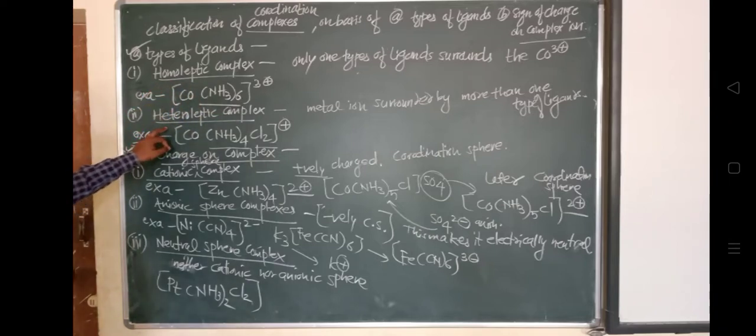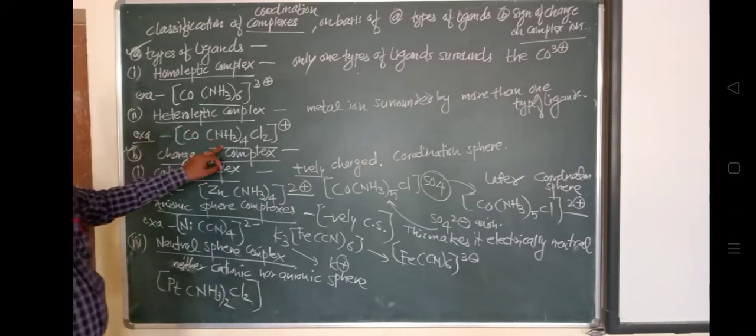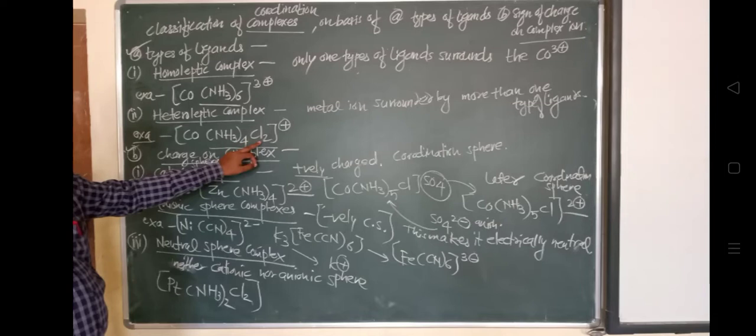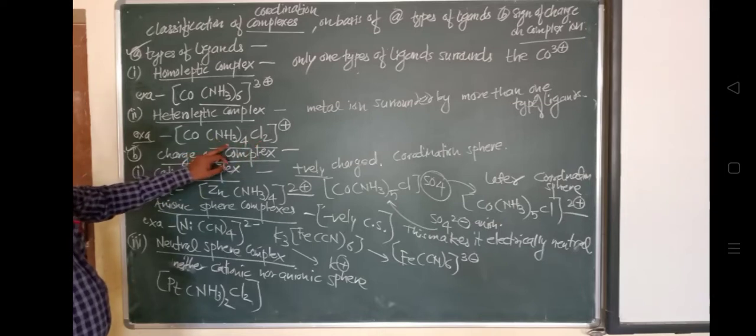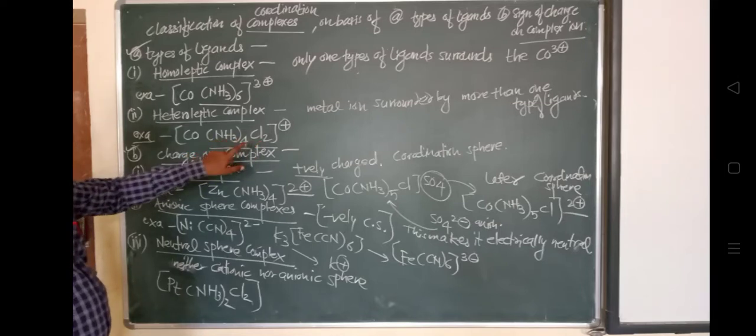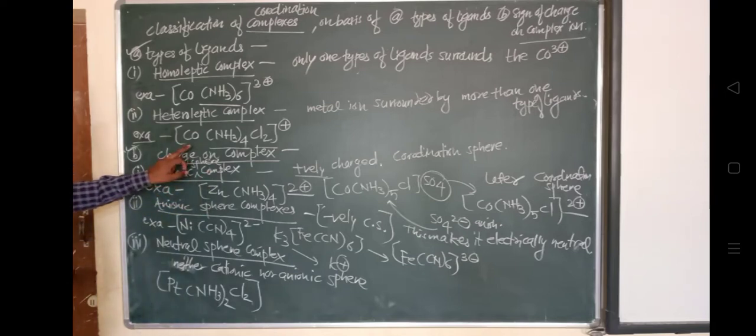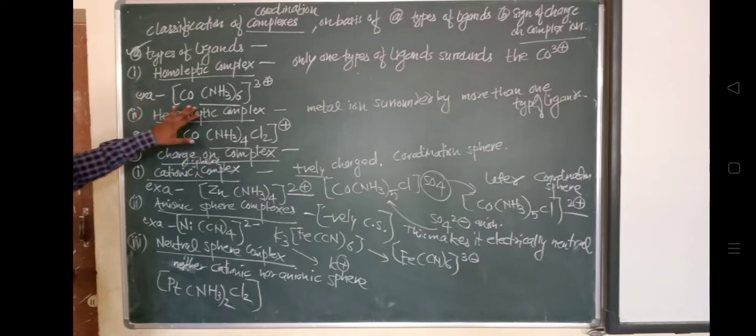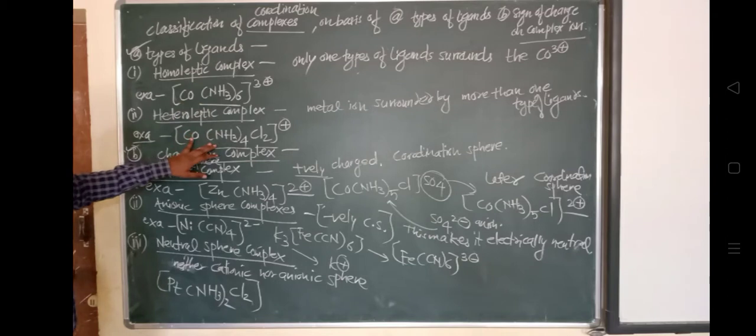If the metal ion is surrounded by different molecules, like here, chloride is also present as well as ammonia, so these two ligands are surrounded by this cobalt metal ion. That's why it is called a heteroleptic complex. So one type of complex has only one type of ligand, and the other has different types of ligands.